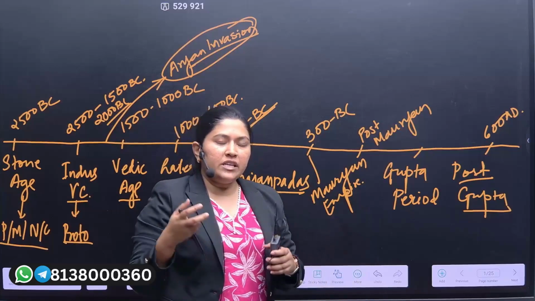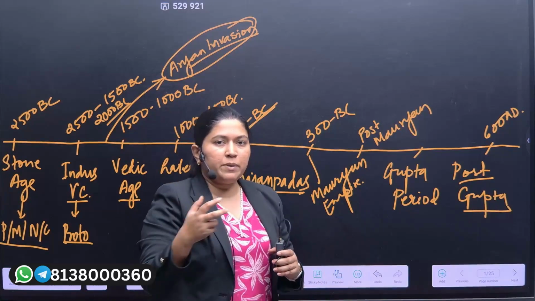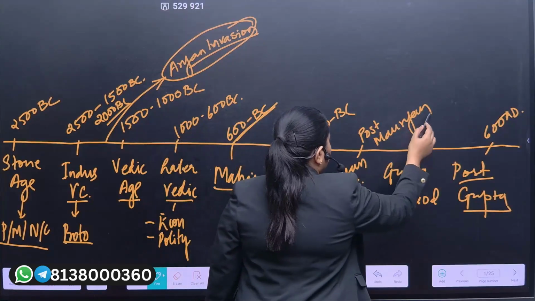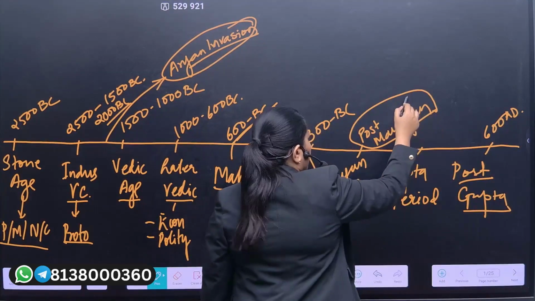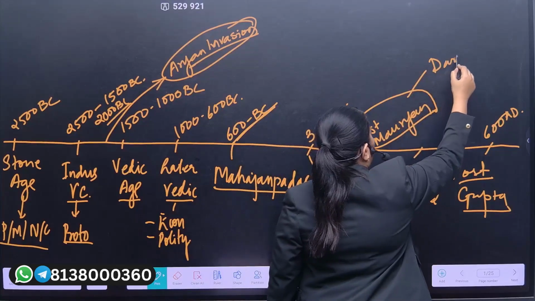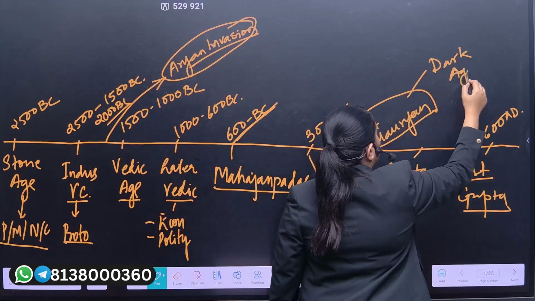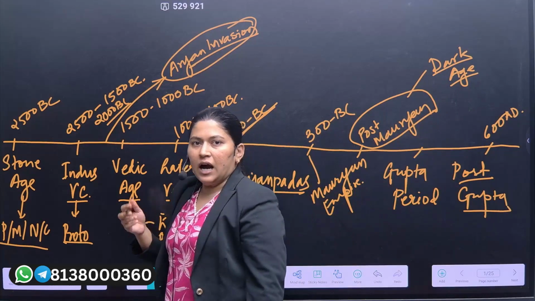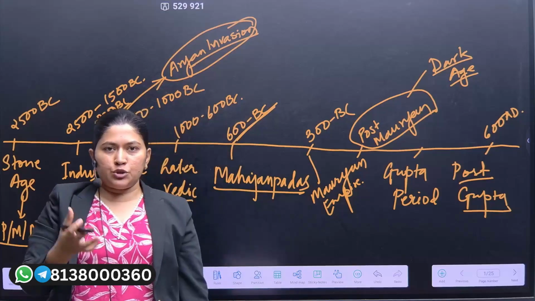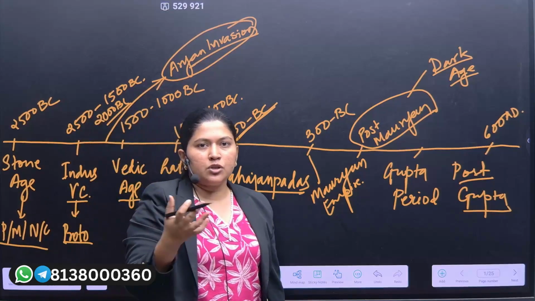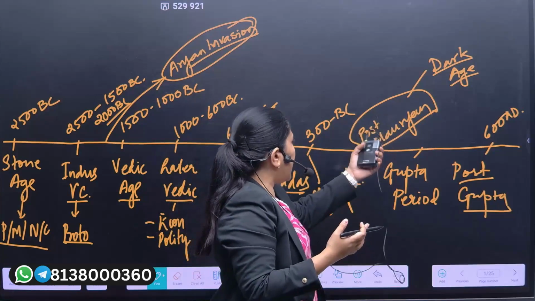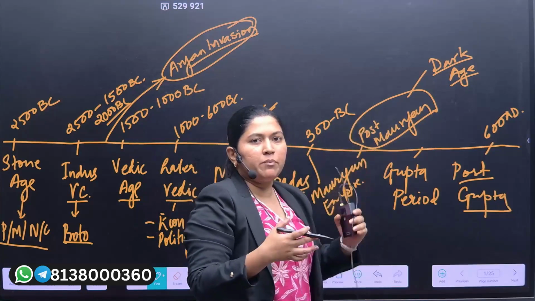Each and every event that has taken place, especially if you see the post-Mauryan period, this also had a dark age. Why? Because you will see the decline of the economic structure after stronger rulers like Ashoka, Chandragupta Maurya, and Bimbisara. Here we would experience the dark age due to the famine.